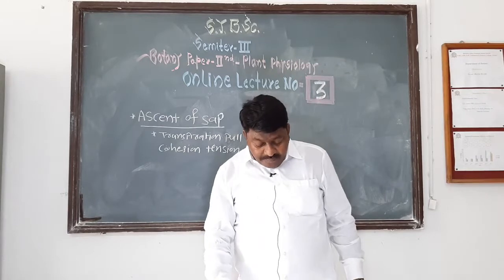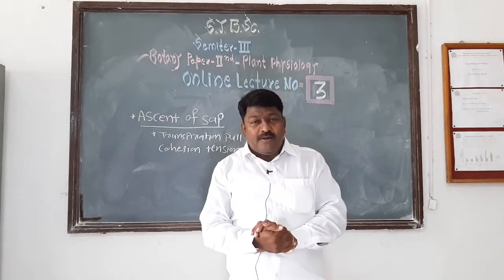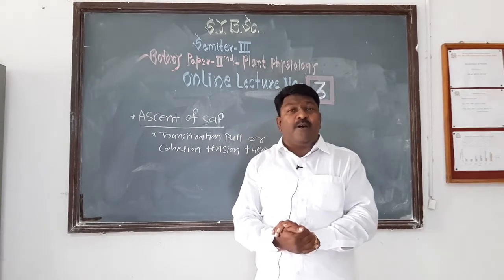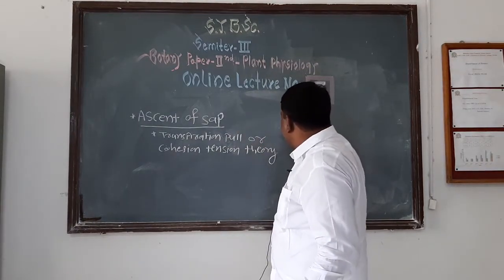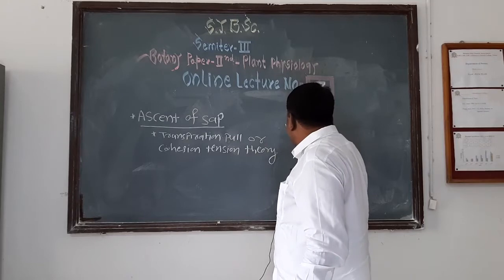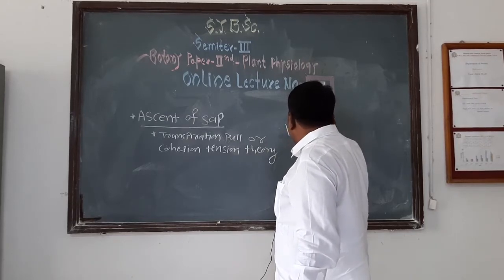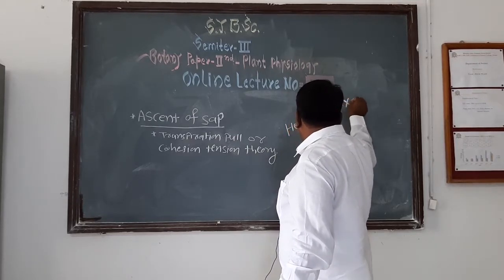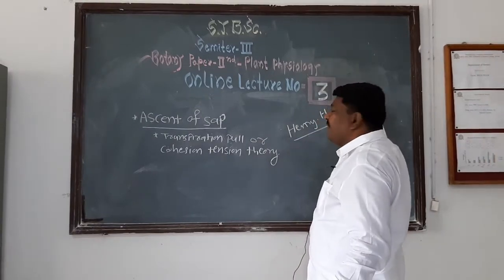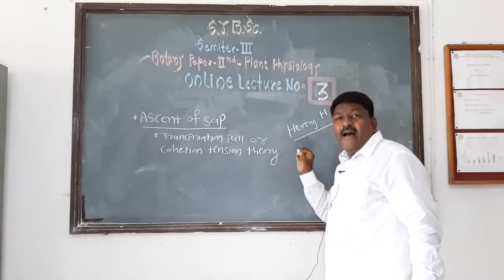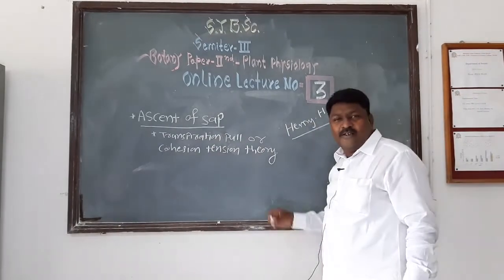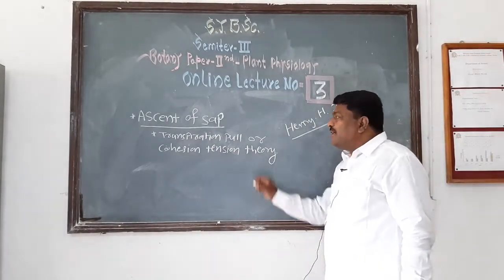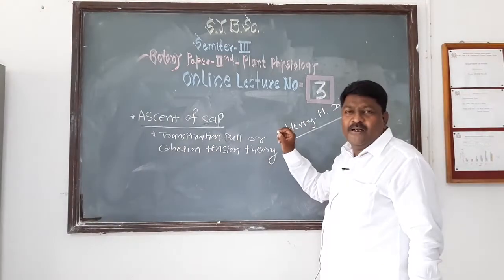This theory was proposed by the Irish botanist Henry H. Dixon. Henry H. Dixon proposed this theory, and therefore it is also called the cohesion theory of Dixon or transpiration pull theory.